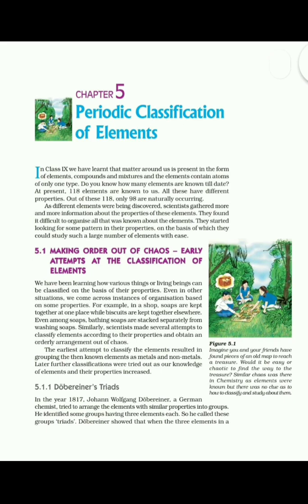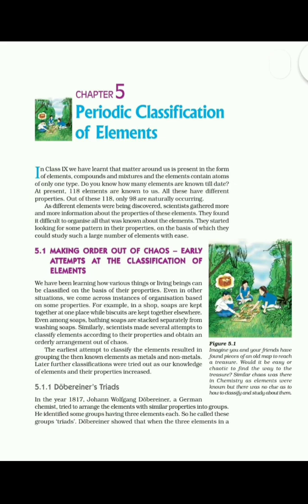Similarly, scientists made several efforts to classify elements according to their properties. The earlier attempts at classification of elements helped in grouping the elements into metals and non-metals.